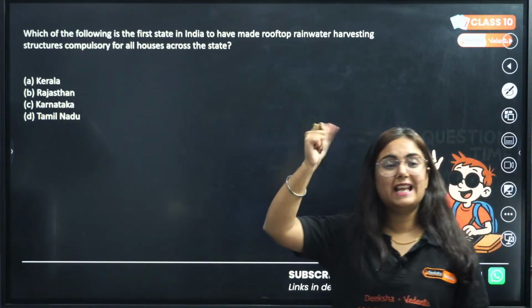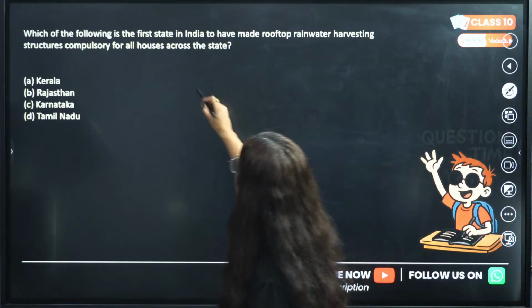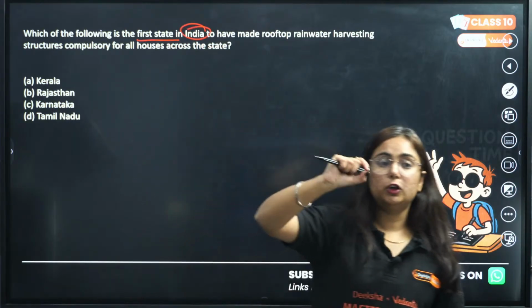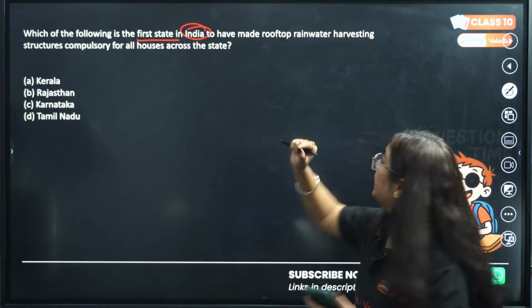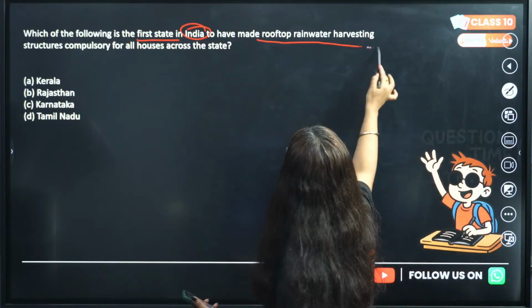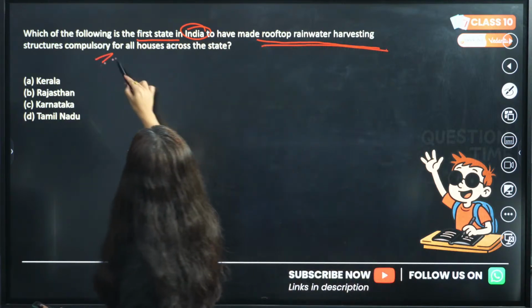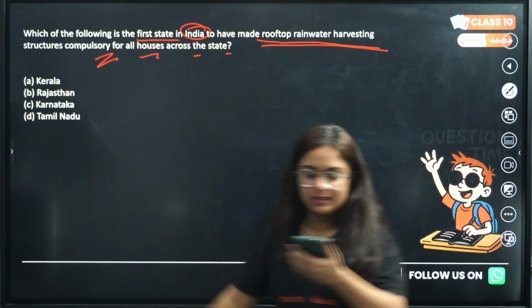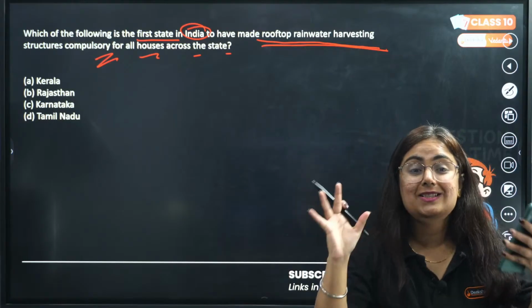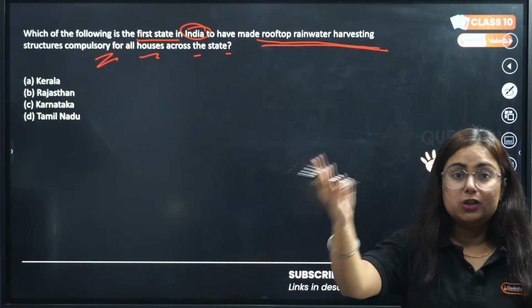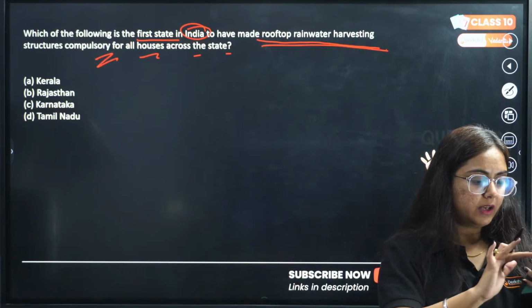We are coming here with the next question. Which of the following is the first state in India that has made rooftop rainwater harvesting system compulsory for all houses across the state? Most repeated question, my favorite question, pre-boards, boards, you will see this for sure.